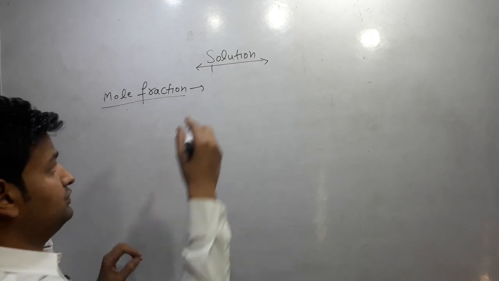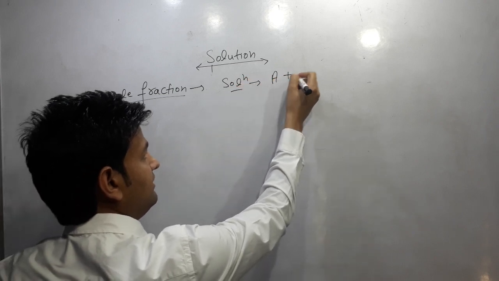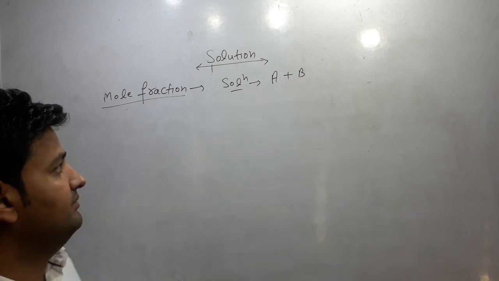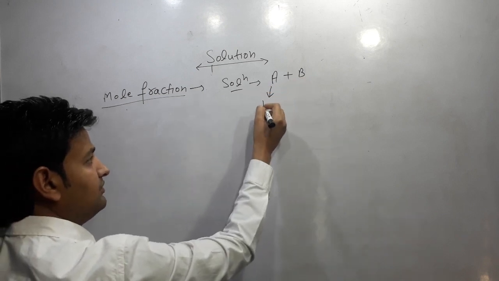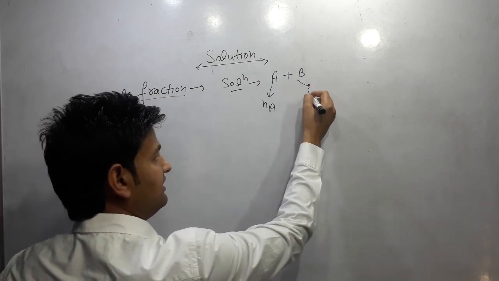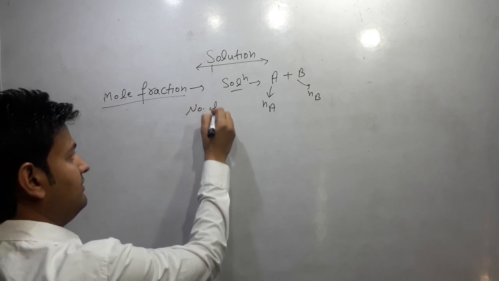If a solution contains two components A and B, and number of moles of component A is NA, and number of moles of component B is NB. These are the number of moles.